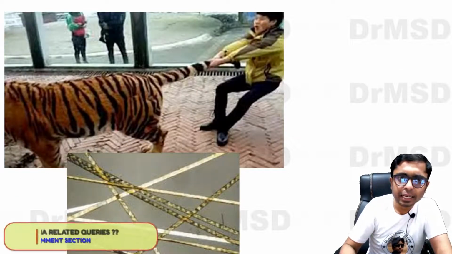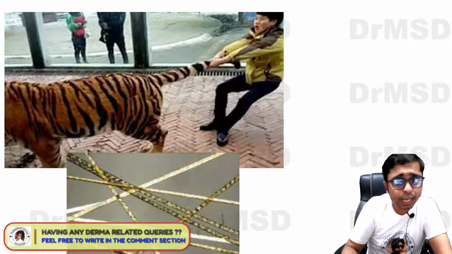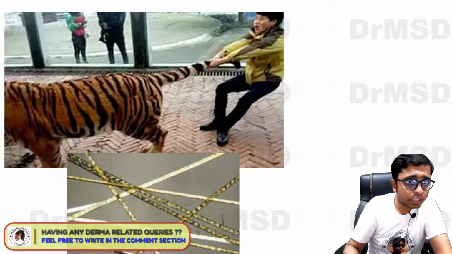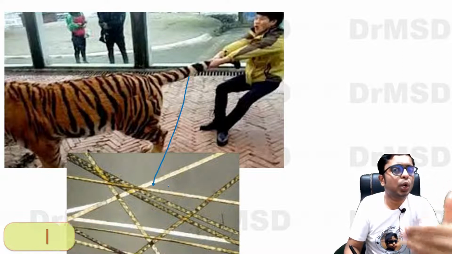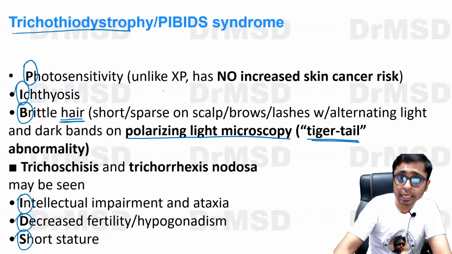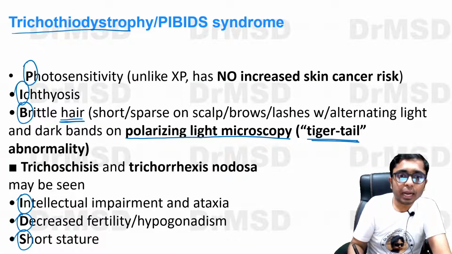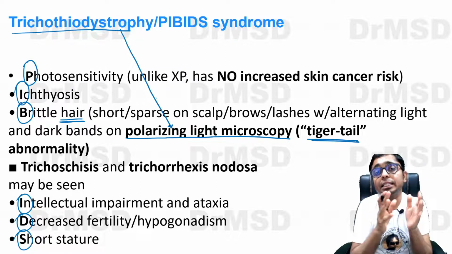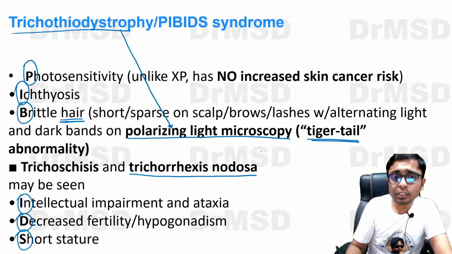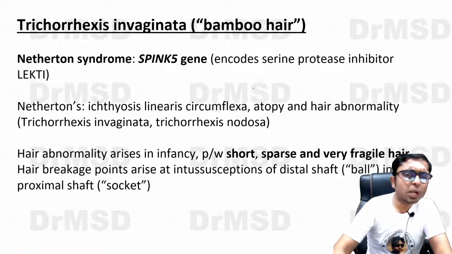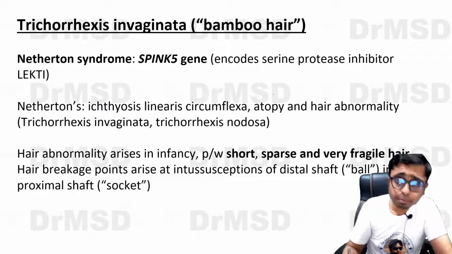If you observe, tiger tail is going to be having stripes of yellow and black in alternating fashion. Likewise, you are able to see the hair under polarized microscopy showing these alternating bands of yellow and black. So this is called tiger tail abnormality, and yes, this is classically seen in trichothiodystrophy. Not only that, in these patients of trichothiodystrophy, we can also see trichorrhexis nodosa, which is also one important feature. This was a previous JIPMER question also.